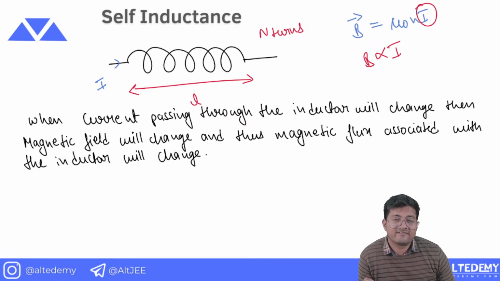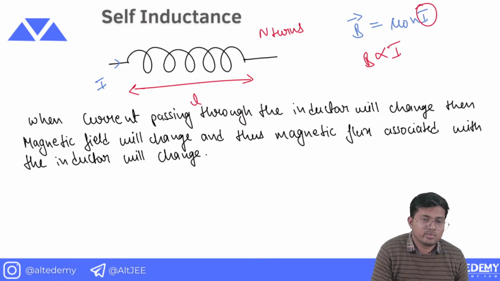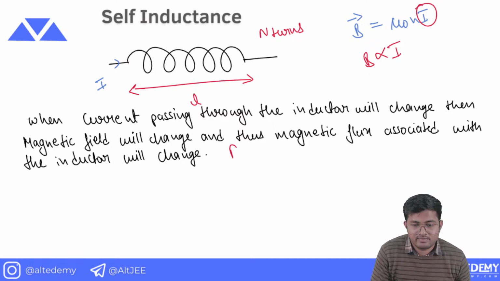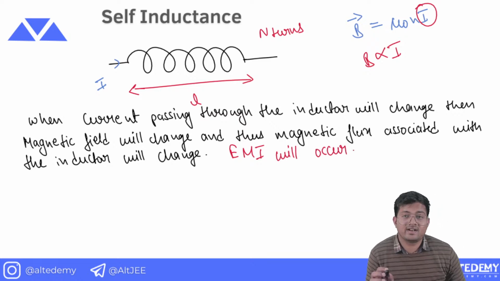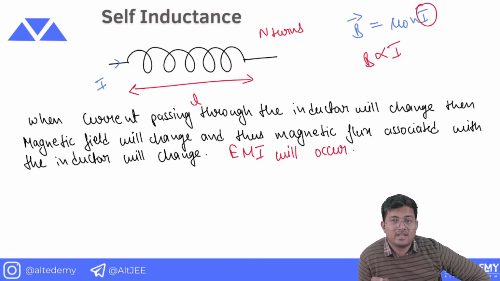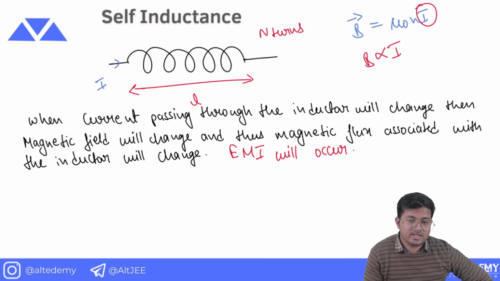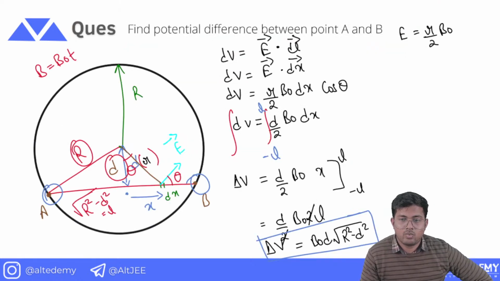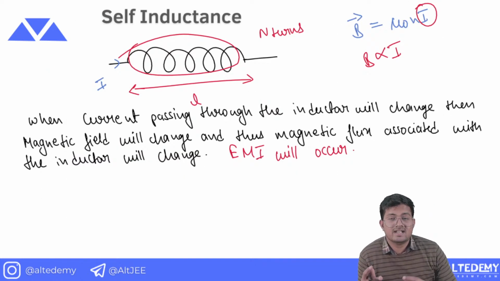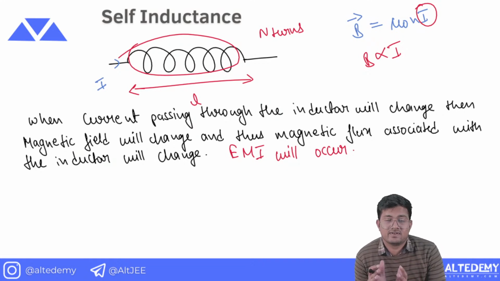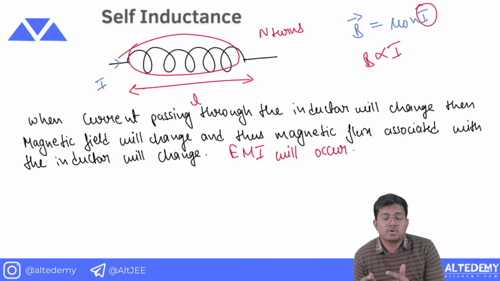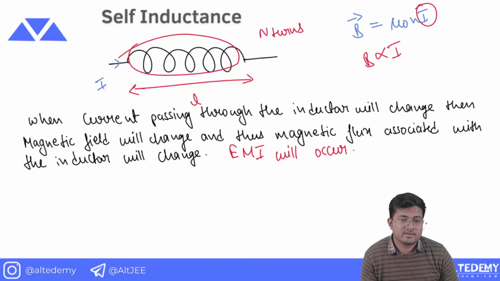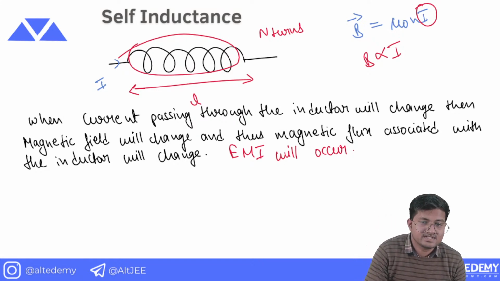Now since magnetic flux has changed, EMI will come into the picture. Electromagnetic induction will occur, and an induced EMF will be developed in this coil. This is known as self-induction. Why is it known as self-induction? Because it is happening in the coil itself, due to its own current. That's why it is known as self-inductance.